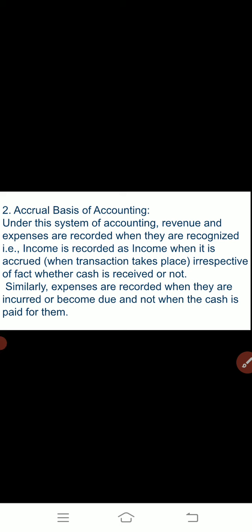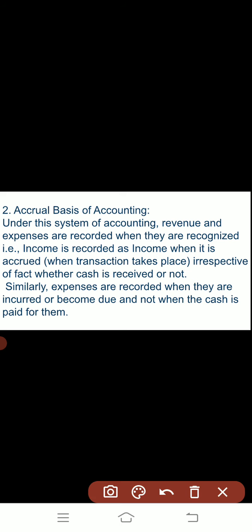As soon as the transaction is done, in the accrual basis of accounting that transaction will be recorded in the books of accounting whether the cash is received or not. Similarly, expenses are recorded when they are incurred or when they become due.